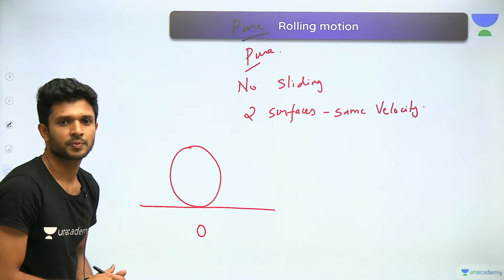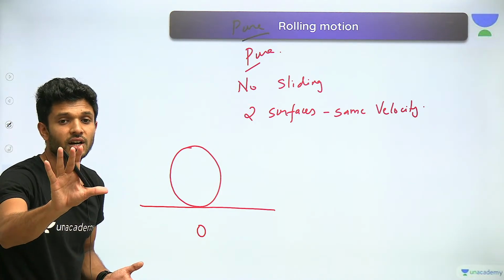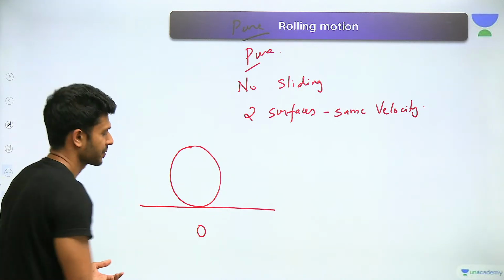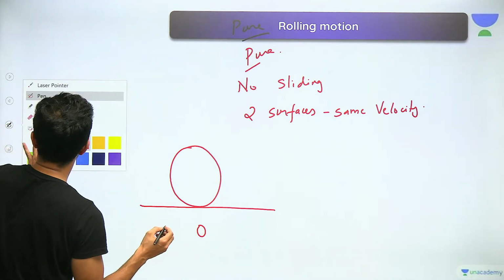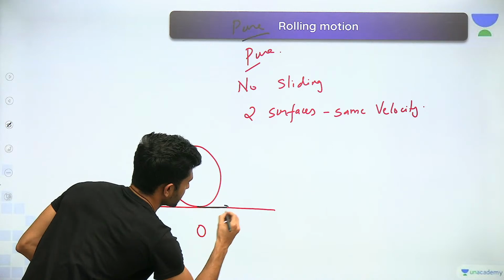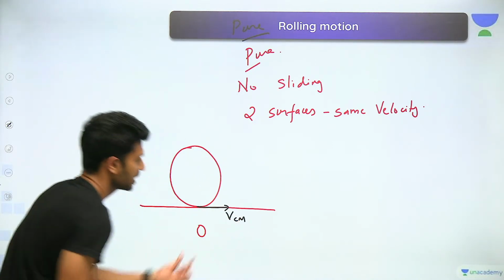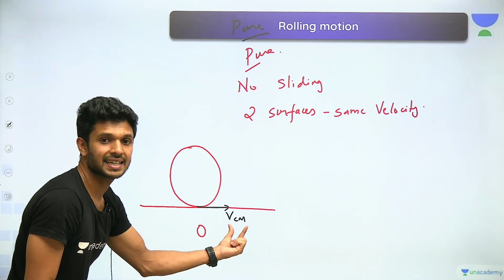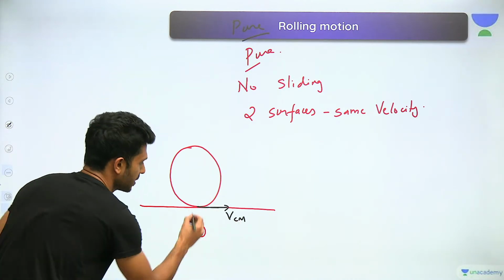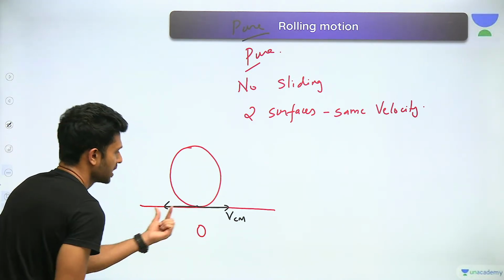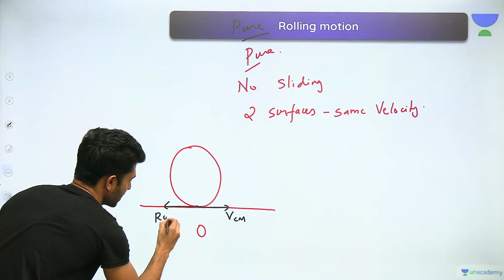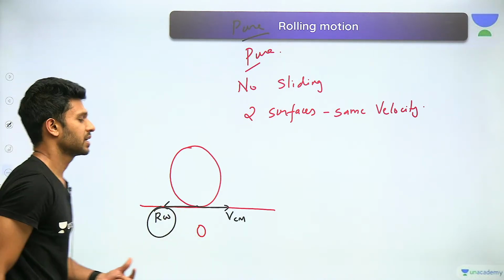Let's call it O. Do you remember which velocities were associated with the bottom point? There is a velocity towards the right, which is the velocity because of its translational motion, VCM. Then because of rotation, there is a velocity in the opposite direction, which is R omega.